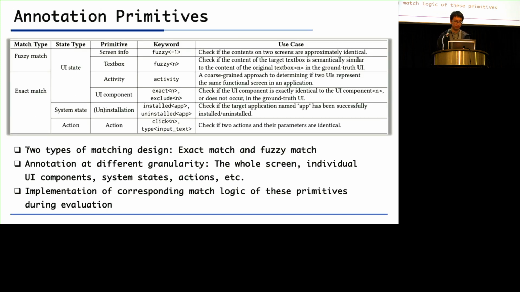So beyond the exact UI component match shown in the example, in LlamaTouch, we also provide a list of annotation primitives to cover a diverse range of information within UI and system states. To summarize, there are 2 types of matching design, the exact match and fuzzy match. And the annotation can be done at different levels. For example, the whole screen level, the individual UI component level, the system states, and actions. We also implement the corresponding match logic of these primitives during the evaluation.